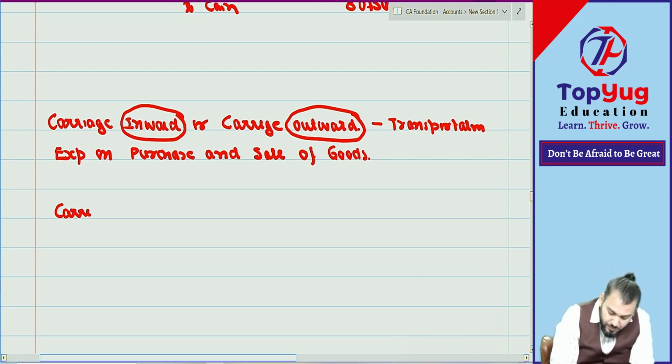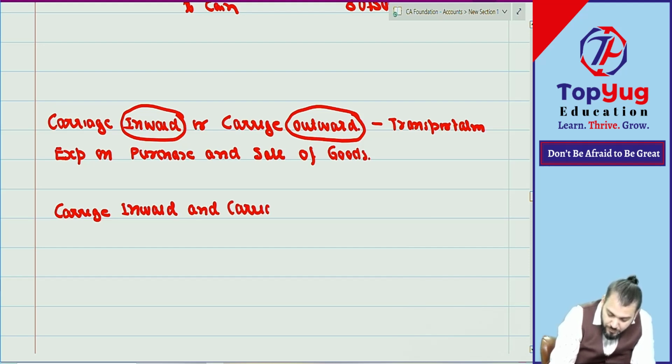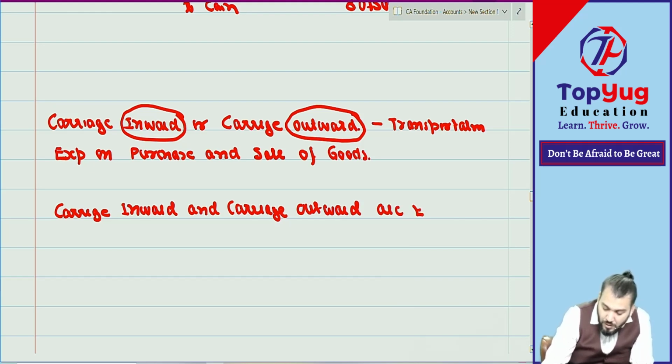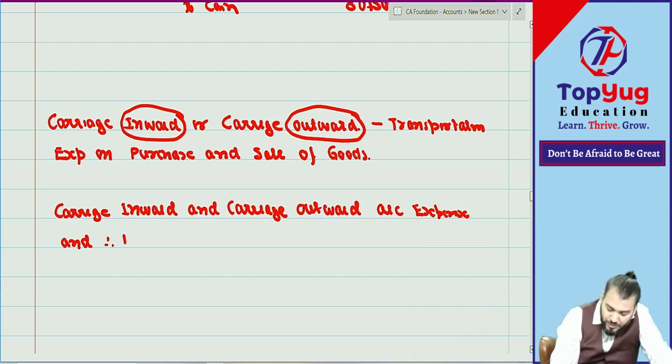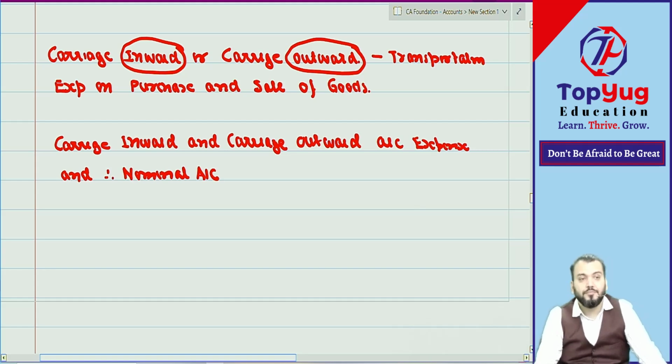Carriage inward and carriage outward are expense, correct? And therefore which account? Nominal account. Understood? Correct.